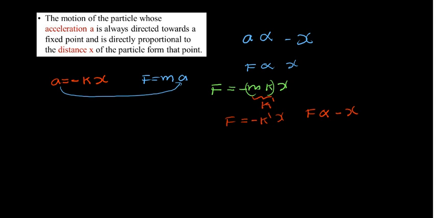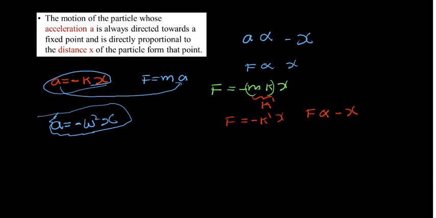You will know how to derive this equation in future, but I'll give it to you for your convenience. There is a certain characteristic equation for all possible simple harmonic motion. The characteristic one is a equals minus omega squared x. Just remember, because for A levels you do not need to prove this one, but I'll teach you how to prove it later in this video.